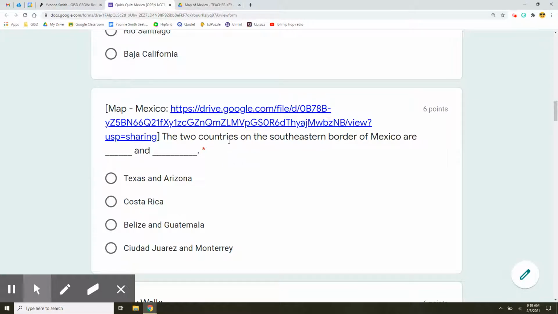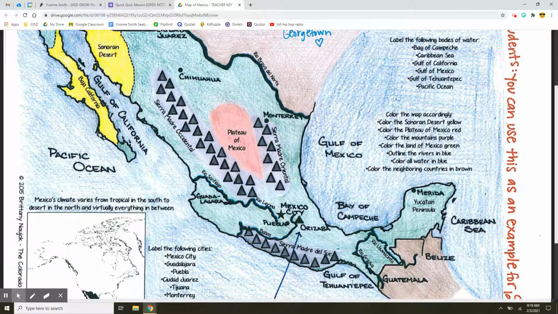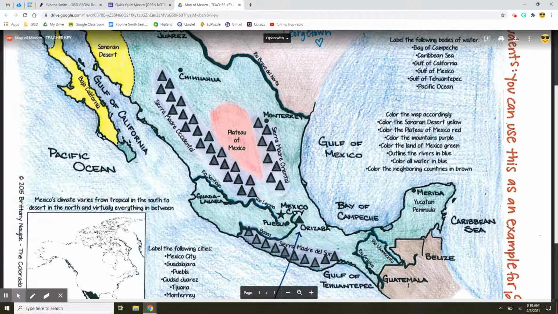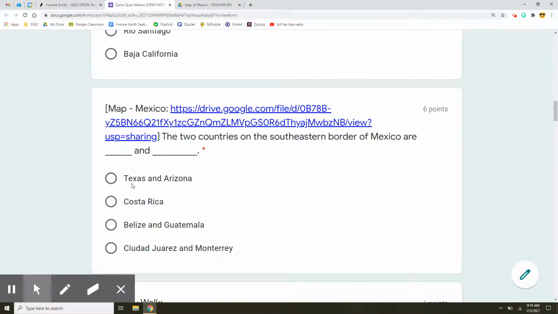The two countries on the southeastern border of Mexico are blank and blank. So we need to know our north, south, east, and west, and we need to look at this beautiful green country called Mexico, and then we need to get to the south and the east. And the two countries that border Mexico, are they Texas and Arizona, Costa Rica, Belize and Guatemala, or Ciudad Juarez and Monterrey?